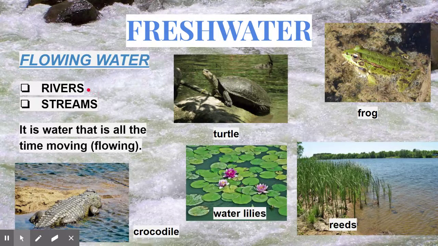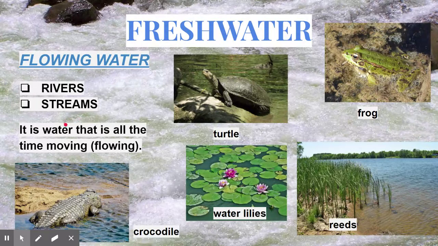Streams are rivers in which the water moves very, very fast, or rivers that are small rivers. In Spanish they are called arroyos, streams. Okay, so we've got rivers and streams. The water is all the time moving.